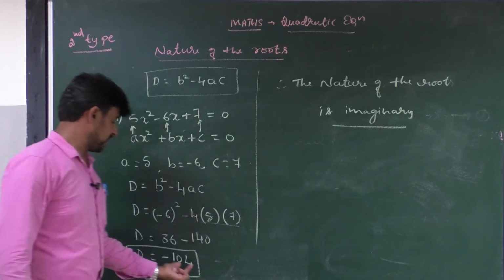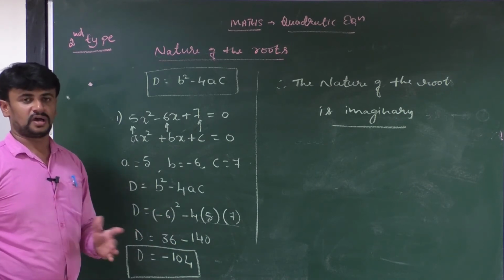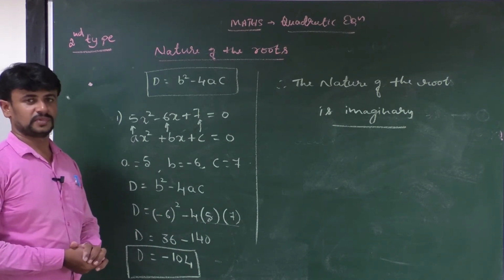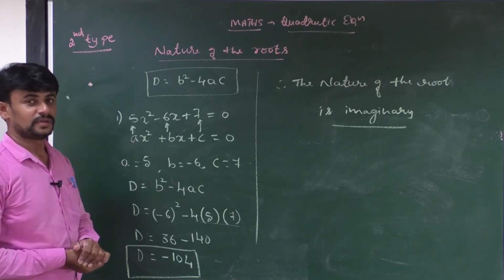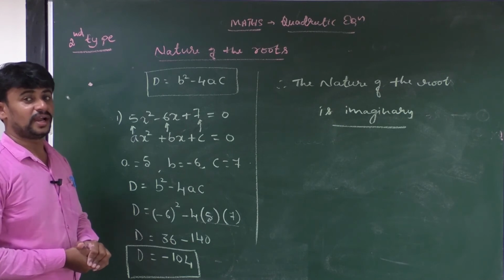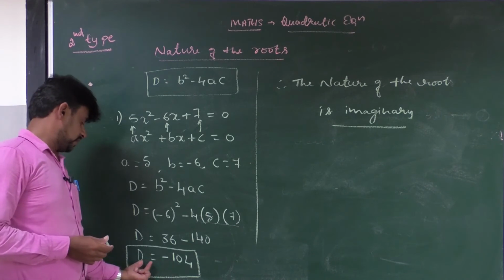Instead of a negative sign, if you get a positive value, the roots are real and unequal.